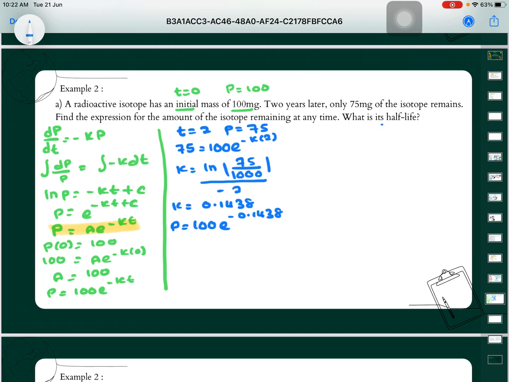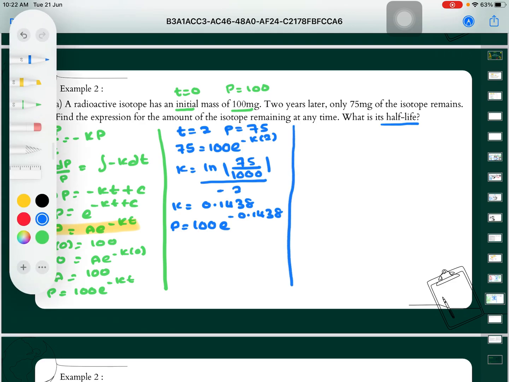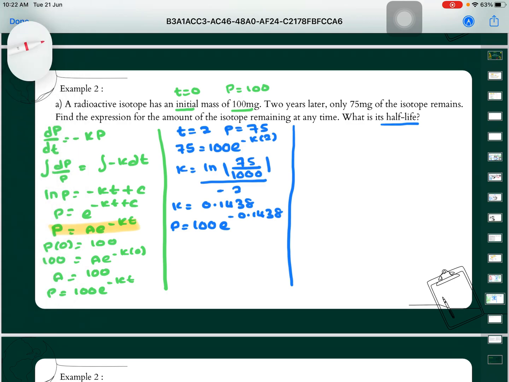Okay, so we want to find the half-life. What is meant by half-life? Half-life here means P is equal to what? At what time does our radioactive decay become half? So 100 over 2 is equal to 50.